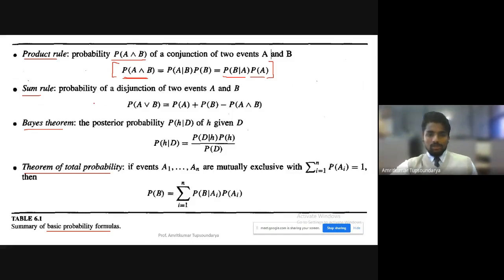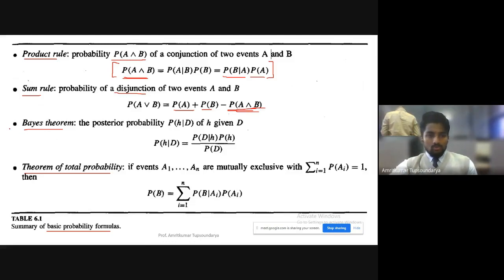Sum rule is almost similar to it, but instead of conjunction, we have the disjunction. The probability of A disjunction B is equal to probability of A plus probability of B minus the conjunction of both these probabilities. So this will give us the disjunction.